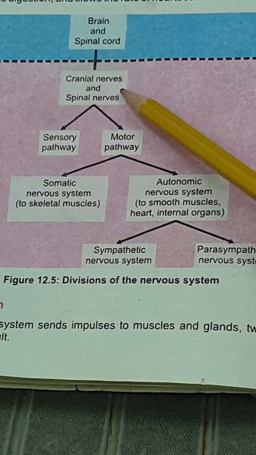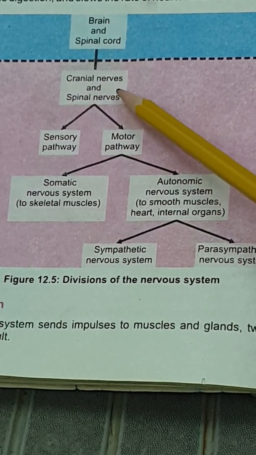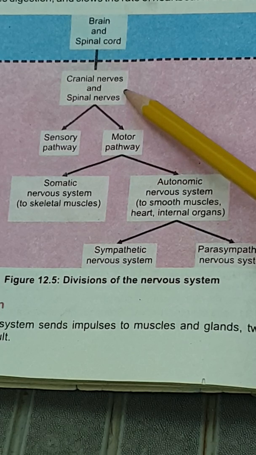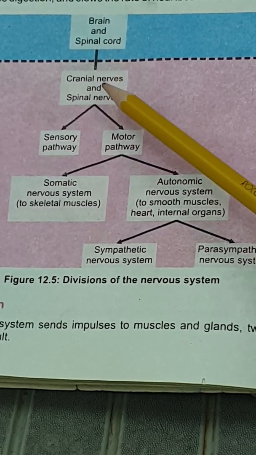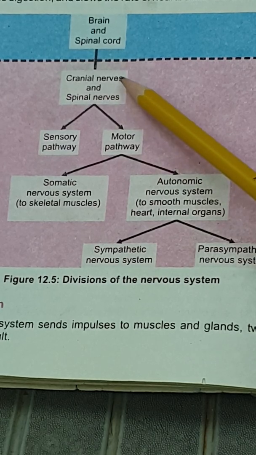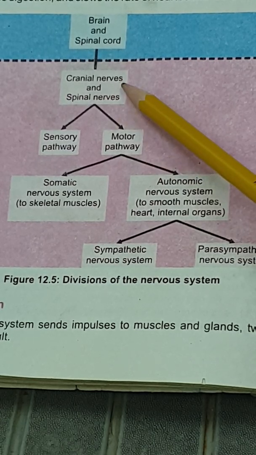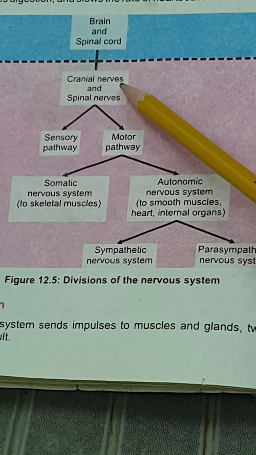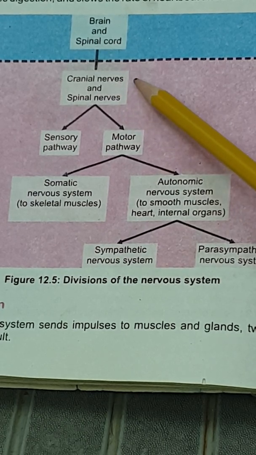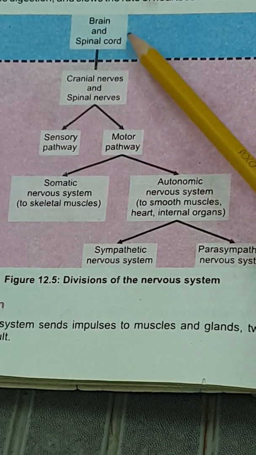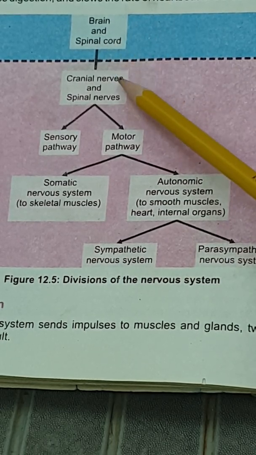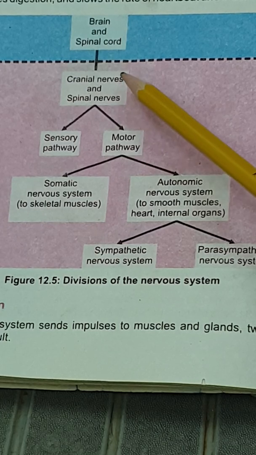Then those parts which are not centralized but spread inside our whole body, that is, the different nerves, are known as the peripheral nervous system. All the nerves, be they sensory, motor or mixed nerves, that arise from the brain and spinal cord are known as the peripheral nervous system.